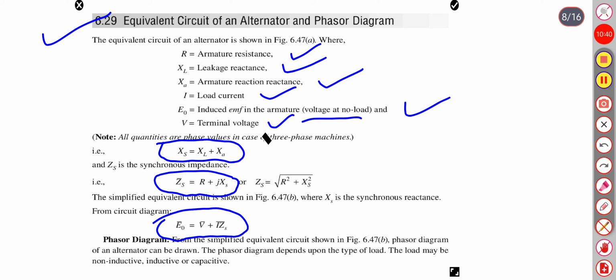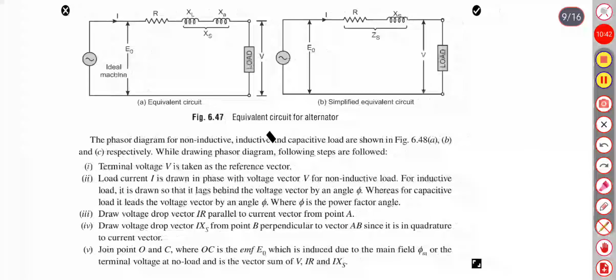Let's see the phasor diagram and equivalent circuit first. So this is the load and terminal voltage shown. This is the total synchronous reactance, that is sum of leakage reactance and armature reactance.